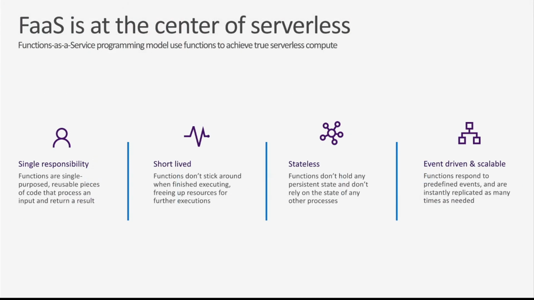So at the center of serverless, there's a few different flavors and ways that serverless applications can run, but really at the center is what is called FaaS, or functions as a service. These are little bite-sized pieces of code that spin up in the cloud and spin back down. Now, functions have a few characteristics that can sometimes be burdensome. So the first is that usually a function only does one job. You want it to be reusable, just like other best practices in programming. So if I need to do 10 tasks, I very likely will need 10 separate individual functions.